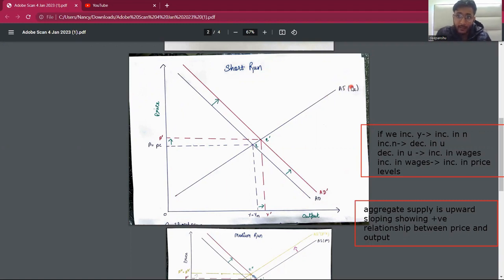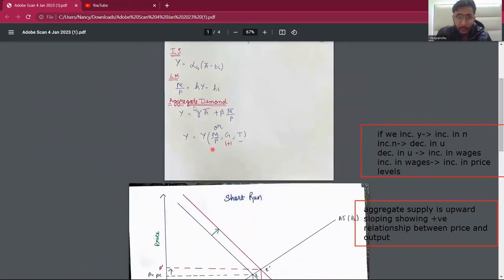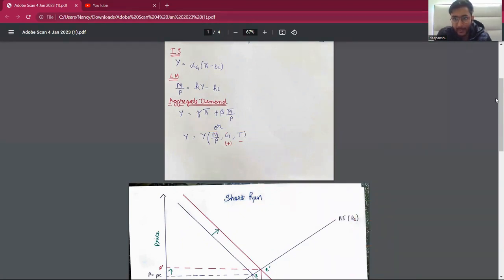One thing to be noted here is that at any point, if price is equal to the expected price level, then our output is equal to the natural level. If our actual price level is more than the expected level, our output will also be more than the natural level. So in case of monetary expansion, we have this relationship from AD. An increase in nominal money supply will lead to a shift in aggregate demand at a particular price level, which is shown in the diagram by a parallel shift in aggregate demand.